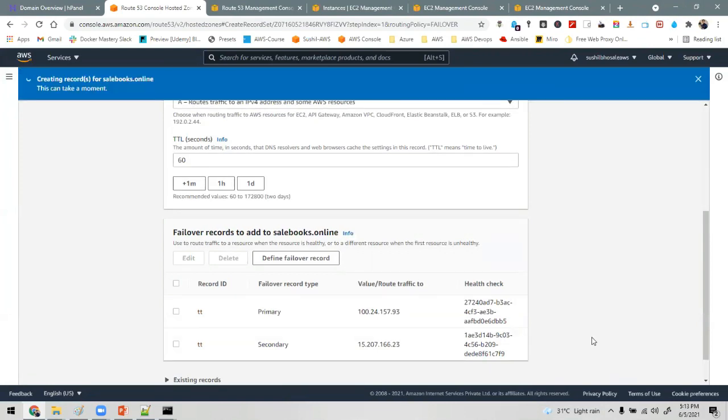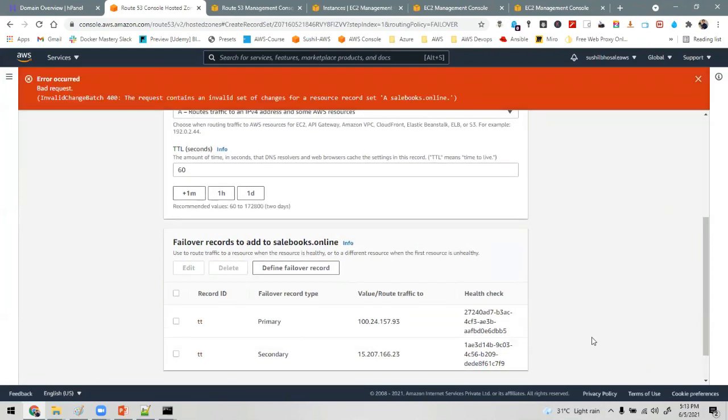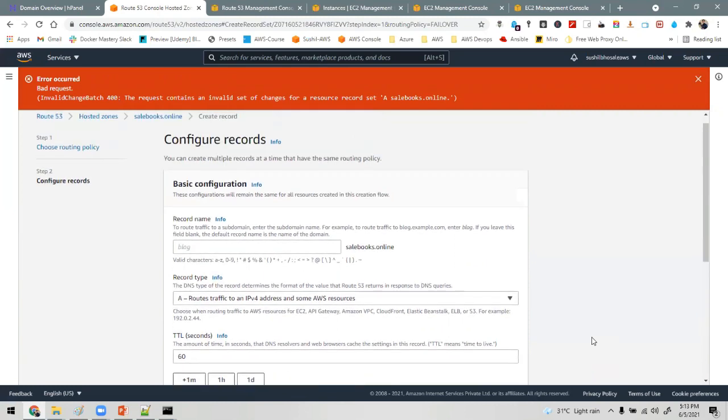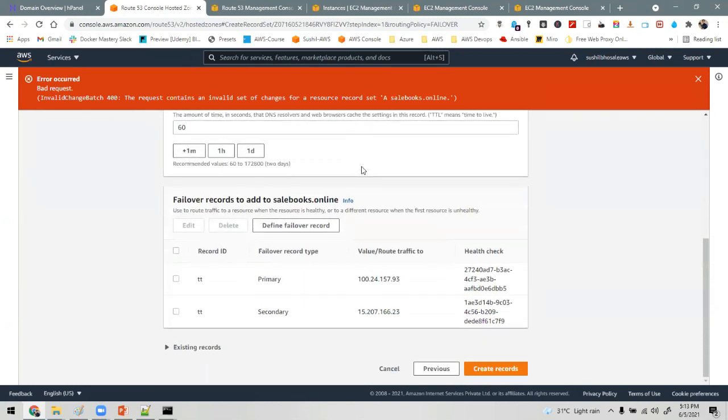Click on create records. What happened? The request contains an invalid change batch. What is invalid?